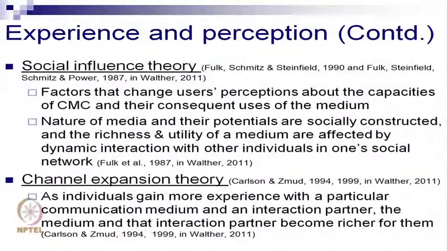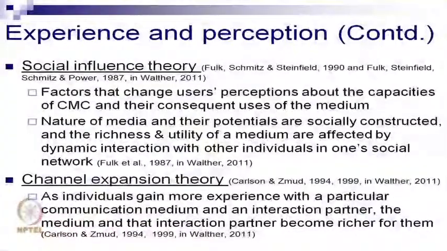Okay. Experience and perception is another factor that determines how we view technology. Social influence theory: factors that change users' perceptions about the capacities of computer mediated communication and their consequent uses of the medium. How we determine what technology is going to be influential, what is not, depends on what we see or what we perceive from our environment. Nature of media and their potentials are socially constructed, and the richness and utility of a medium are affected by dynamic interaction with other individuals or social network.